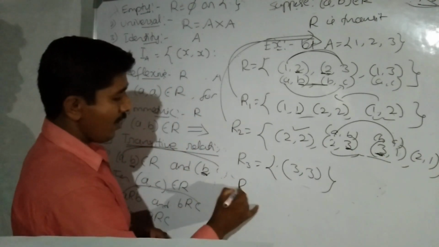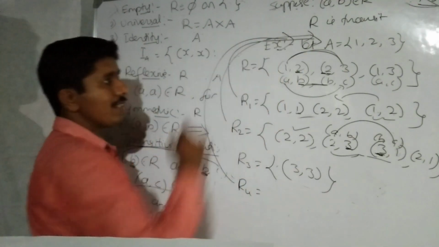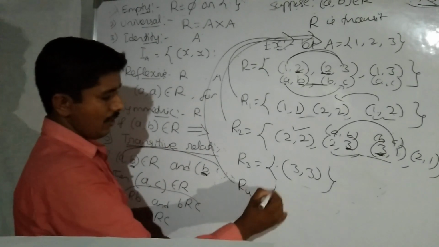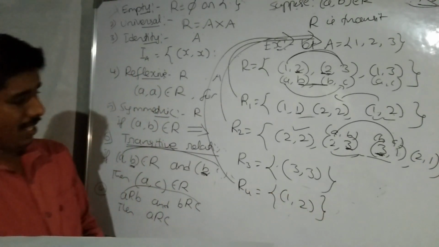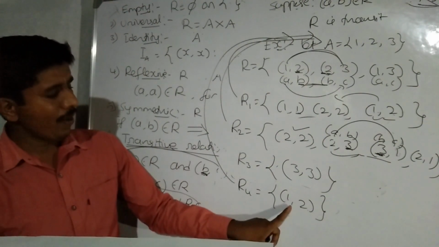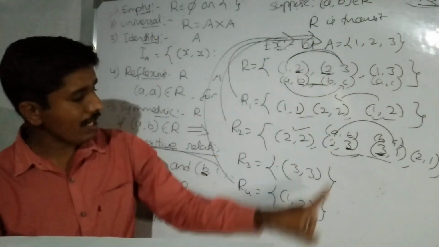Next, R4 relation I am going to define on the same set A. Only I am taking 1 comma 2. Very important one here. Only A comma B belongs to R.